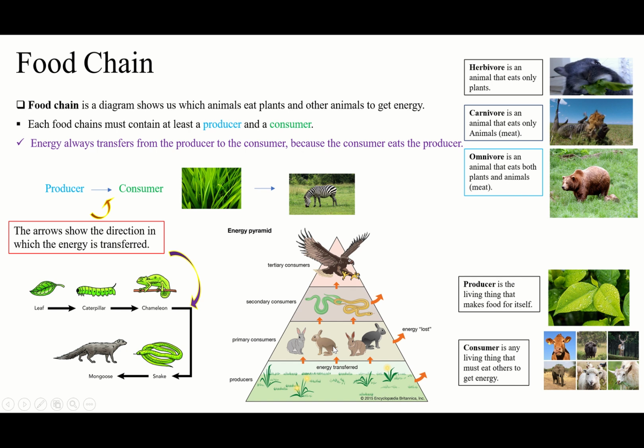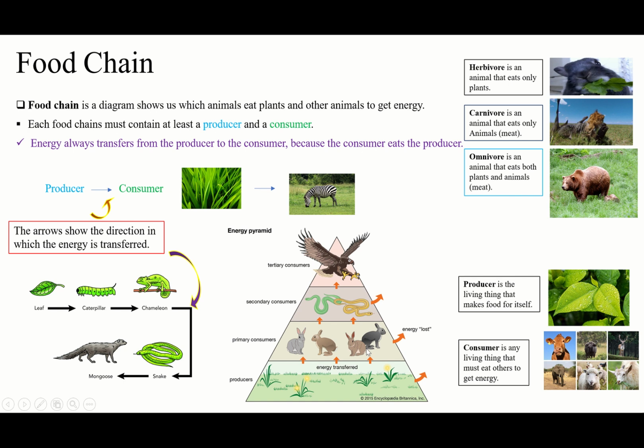it means the first consumer, right? Because we have producer, then consumer. We can have more consumers, okay? We can have first, second, third, fourth consumers, you see? But guys, we must have a producer and a consumer. And we can have only one producer in a food chain, but we can have more consumers. We can have one consumer, 2, 3, 4, 5, even 10 consumers. Okay?